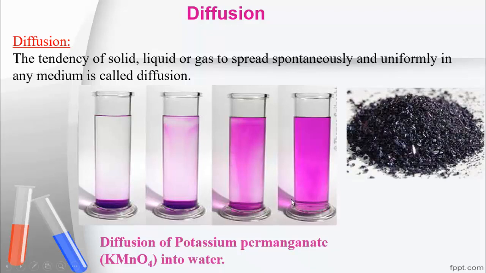When you keep a small piece of potassium permanganate inside this water, the color is gradually dispersed all over the water. So this dispersion of potassium permanganate is the diffusion process. Here solid potassium permanganate spreads spontaneously and uniformly in a liquid medium.